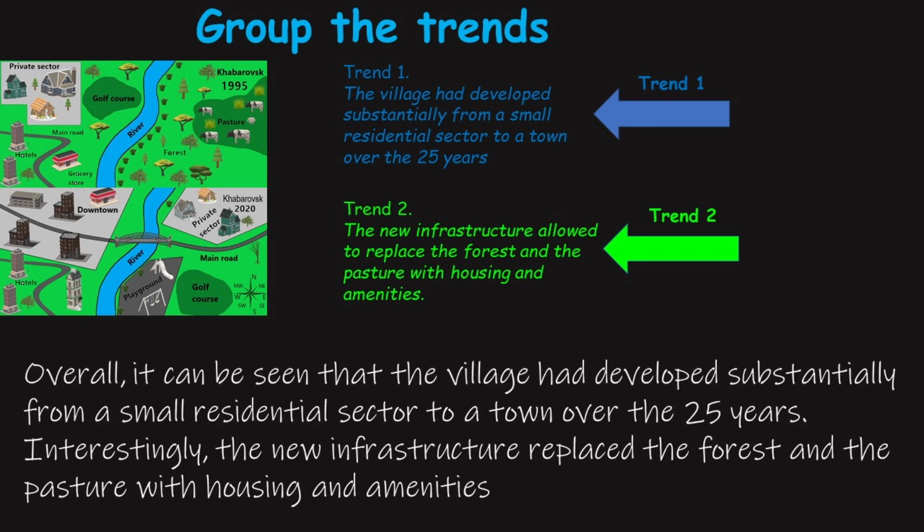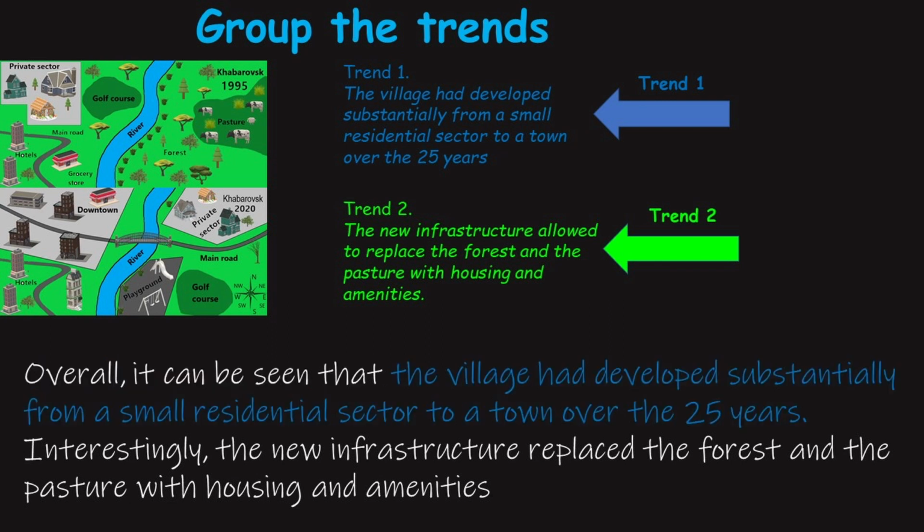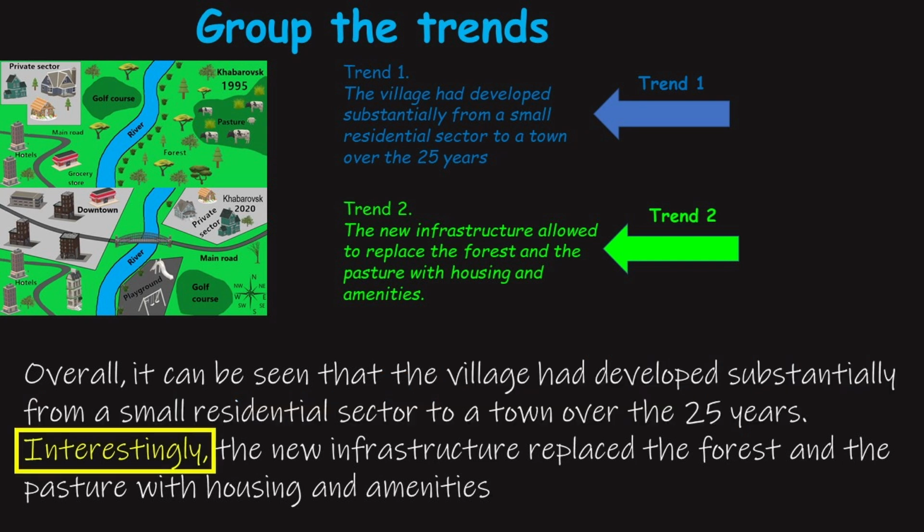Below the maps, you can observe the overview. Pay attention. According to the recommendations, the first phrase is "overall it can be seen." Then was included the first trend. The village had developed substantially from a small residential sector to a town over the 25 years. I used a specific word highlighted in yellow to ensure coherence and cohesion. Lastly, I included the second trend. The new infrastructure replaced the forest and the pasture with housing and amenities. That is all for the overview.